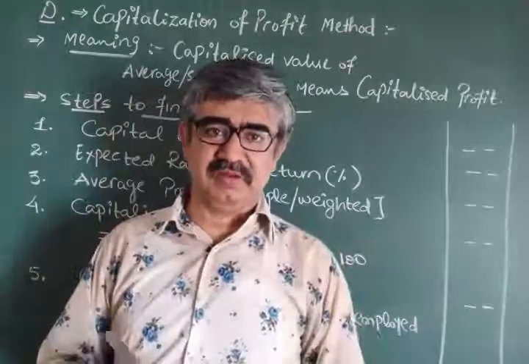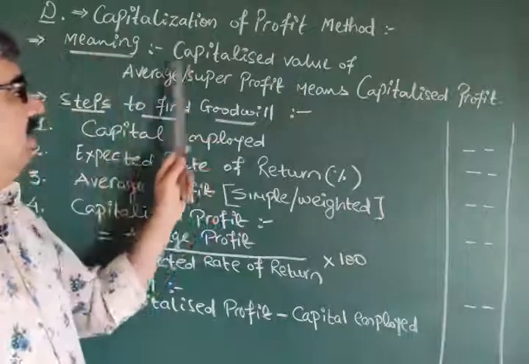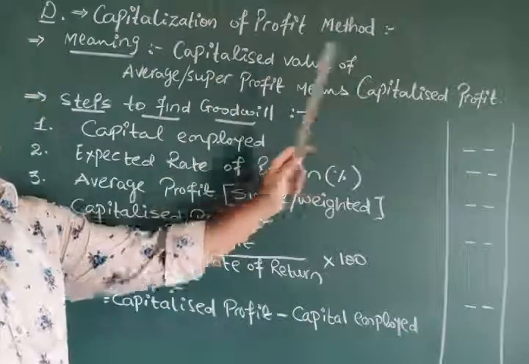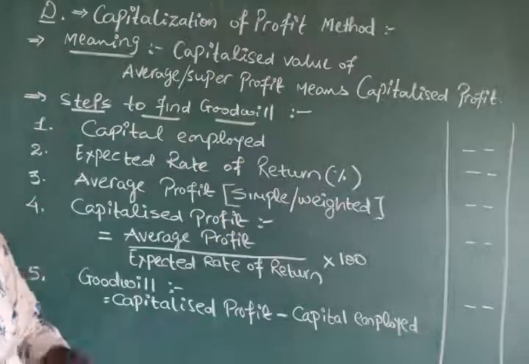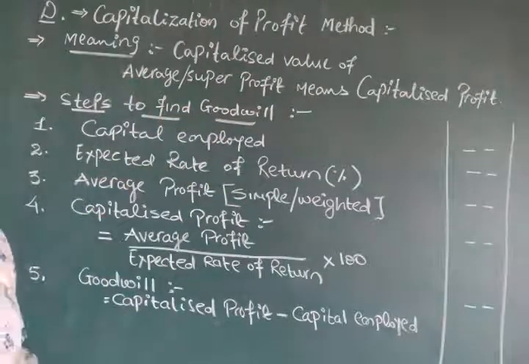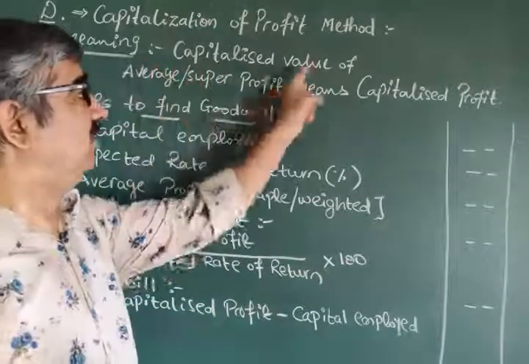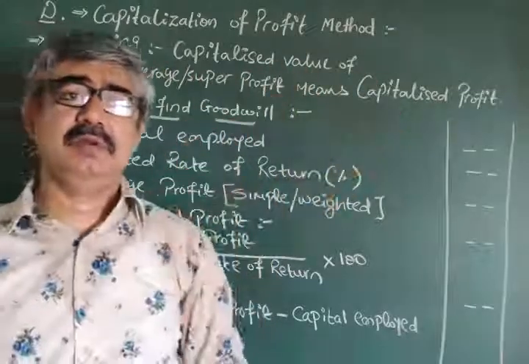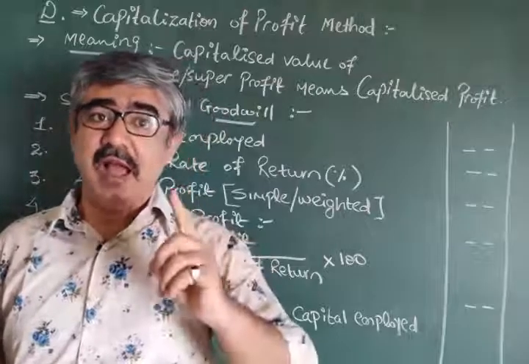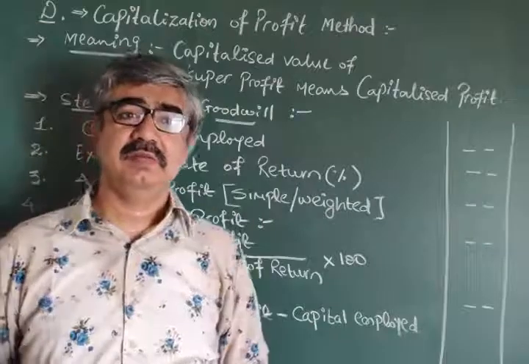In textual words, capitalized value of average or super profit means capitalized profit. Capitalized value of average profit means capitalized profit. Now again the same question. How many of you understand on the basis of this? How many of you can easily understand the meaning of it? I told you the meaning of this. I told you before, 3-4 sessions ago.